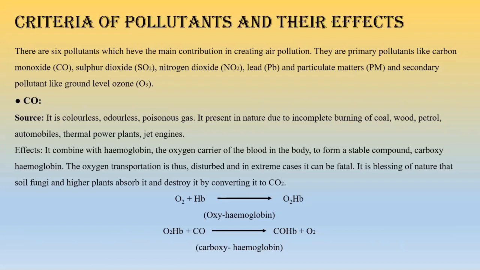Okay, let us move into the details and see what these criteria pollutants are. So basically, it is written that there are six criteria pollutants which have the main contribution in creating air pollution, and they are primary pollutants like carbon monoxide, sulfur dioxide, nitrogen dioxide, and lead, and secondary pollutants like ground level ozone or tropospheric ozone, right? Okay, so we will move into each of these things, right? We will do a detailed study of each of these criteria pollutants because it is very very important, right? And what their effects are, how they can be controlled, that also we'll discuss in this particular lecture, right?